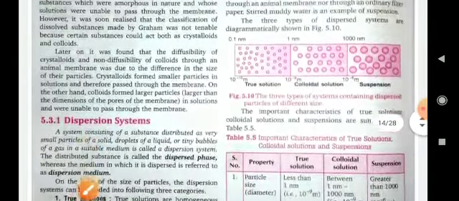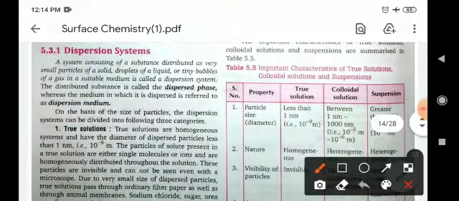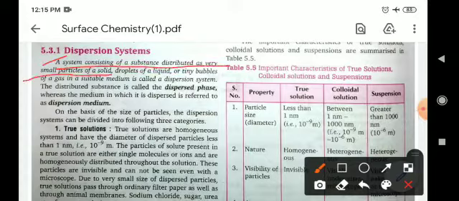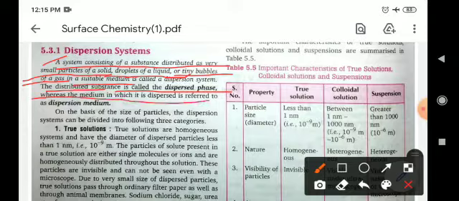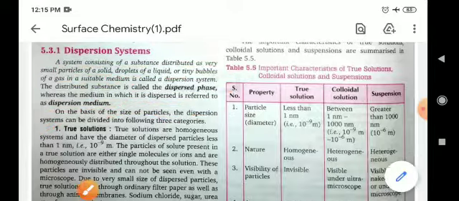A dispersion system is a system consisting of a substance distributed as very small particles of solid, droplets of a liquid, or tiny bubbles of a gas in a suitable medium. The distributed substance is called the dispersed phase, whereas the medium in which it is dispersed is known as the dispersion medium. On the basis of particle size, dispersion systems can be divided into the following categories: true solutions.